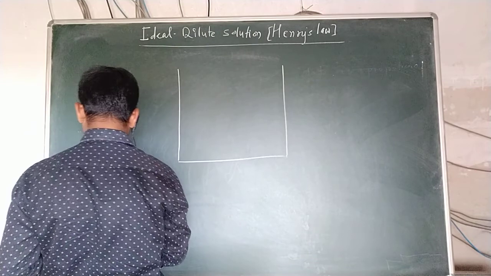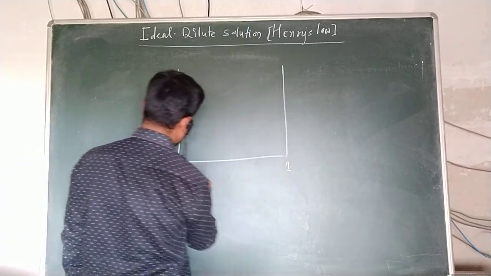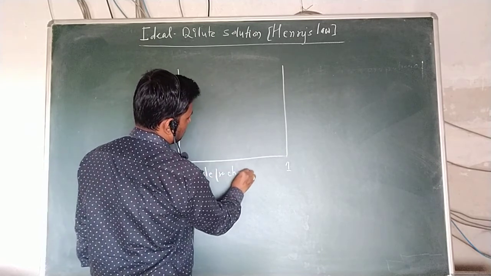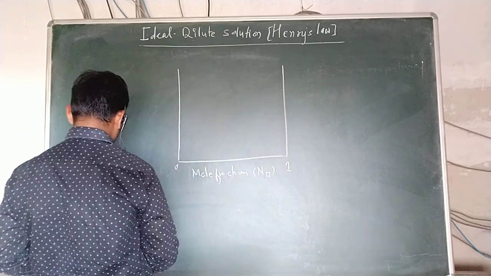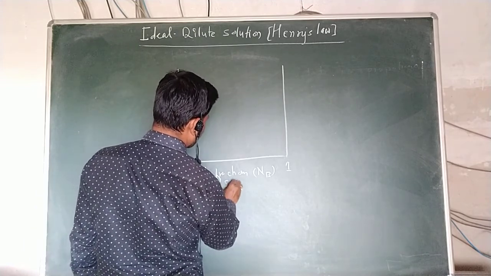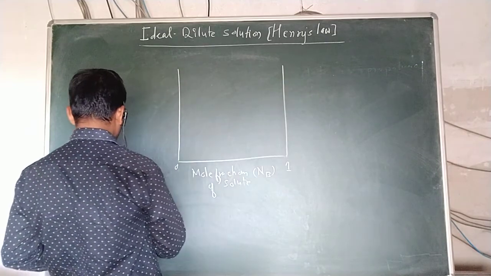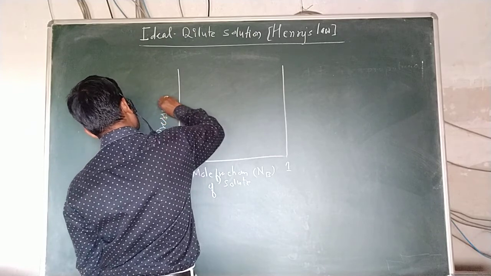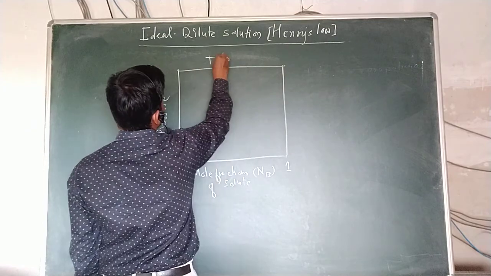This is 0 and this is 1, where the mole fraction of solute, Nb, is on the x axis, and on the y axis the pressure is given, at constant temperature T.